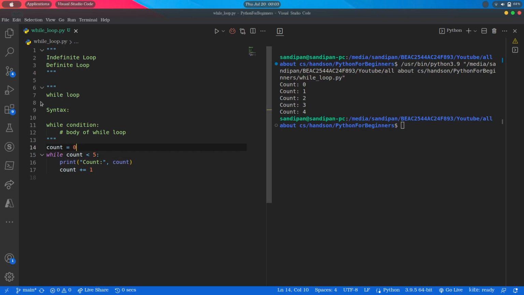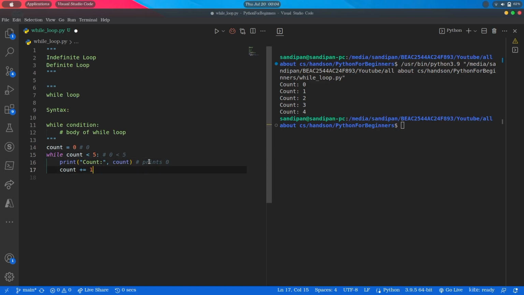We are initializing the count variable with 0. Then for the first iteration, while count less than 5, means 0 less than 5, which is evaluating to true, so it will go inside the while block and execute the print statement. So in the first iteration, it prints the count value 0. Then next, it is increasing the count value to 1.